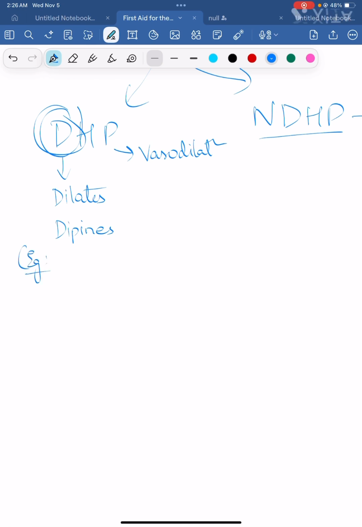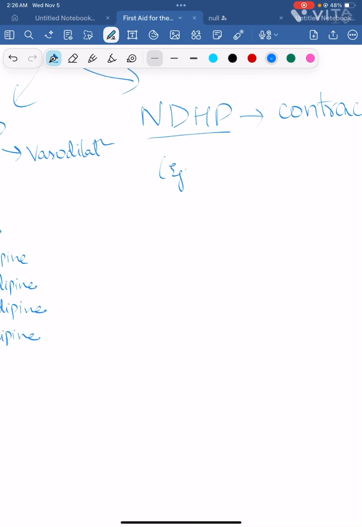So the examples of dipines will be nifedipine, nimodipine, nicardipine, amlodipine, right? And the examples of non-dihydropyridine, diltiazem and verapamil.